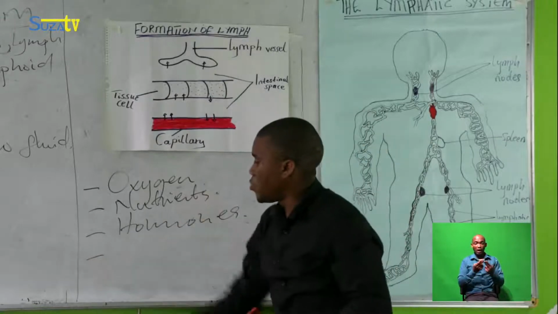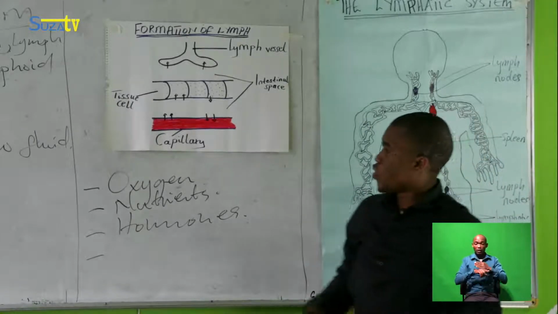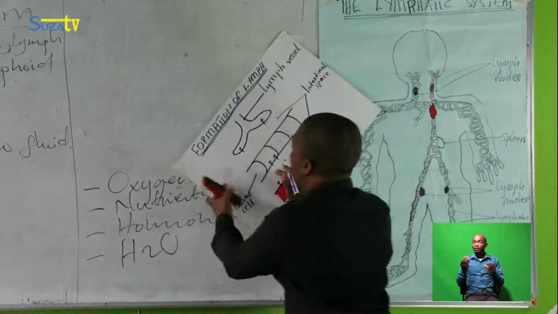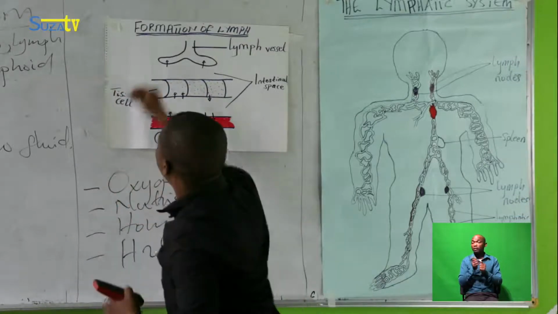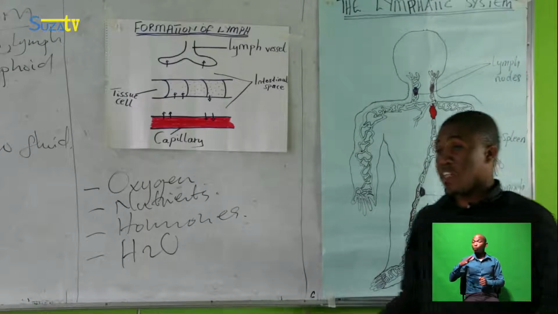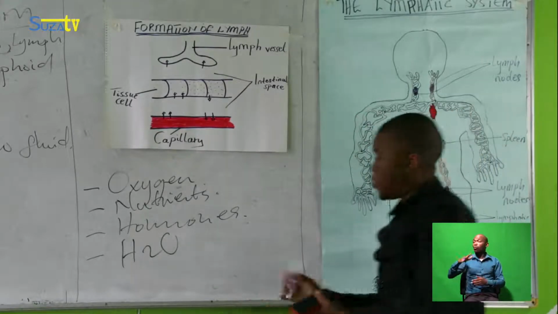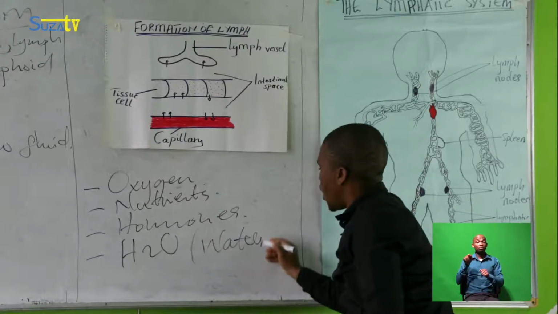Other things, and there are a lot of things within it. Also, a very important thing is water. Water is a fluid. Blood is in a fluid form, so water must be there in the blood.